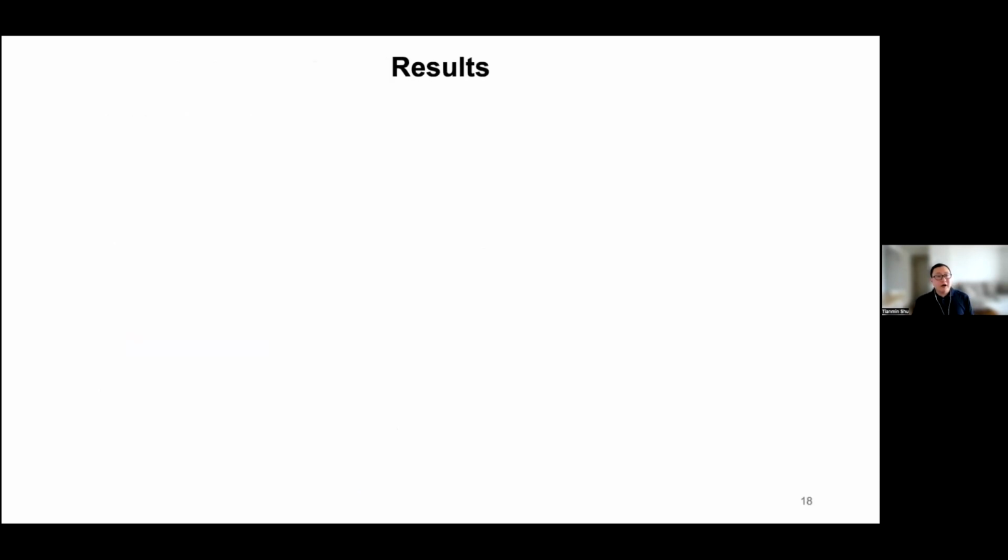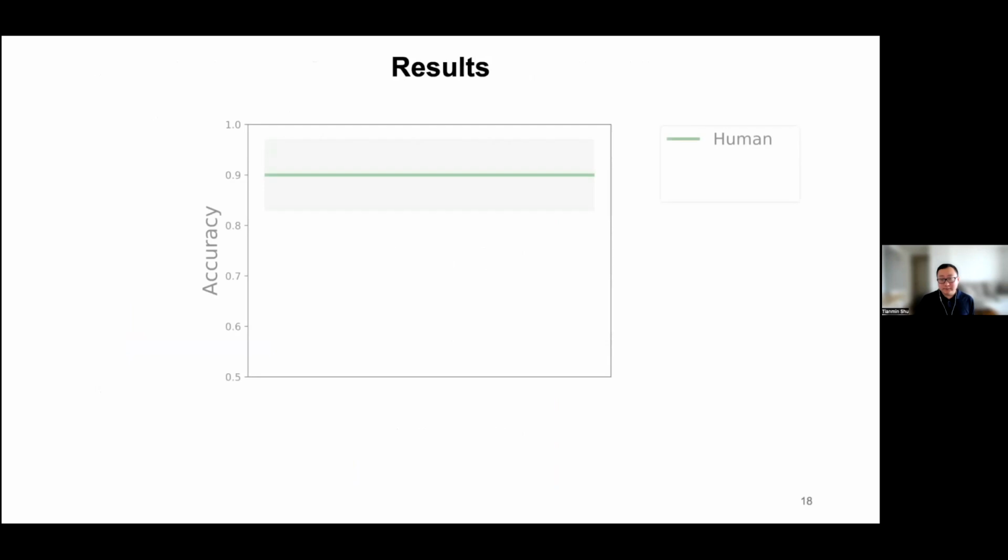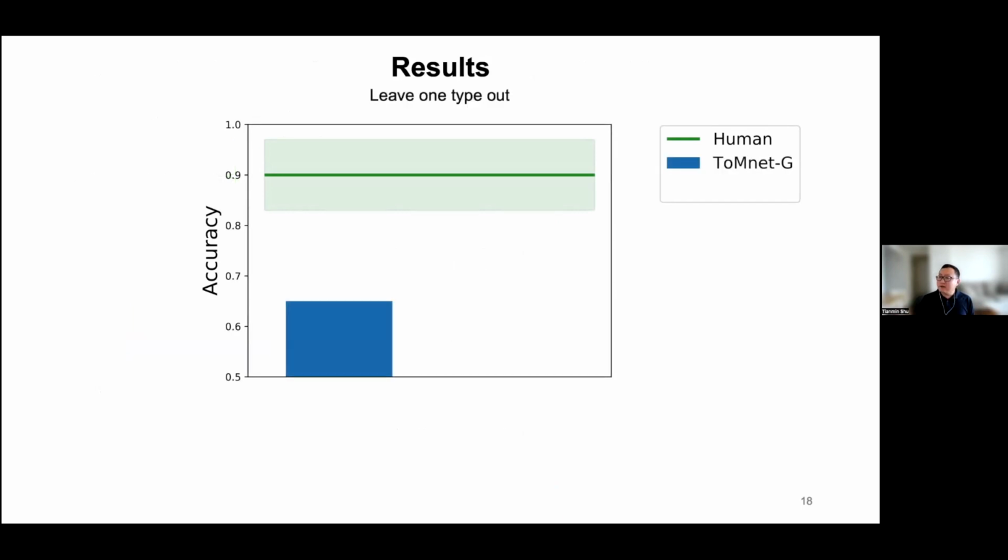All right, so now how do these two types of models work? First, in our benchmark, we have a human baseline. Here the solid line shows the mean and the shaded area shows the standard deviation. You can see humans perform generally pretty well in this benchmark. On the other hand, when we test ToMnet in this leave-one-type-out scenario condition, ToMnet cannot really generalize well to this unseen type.